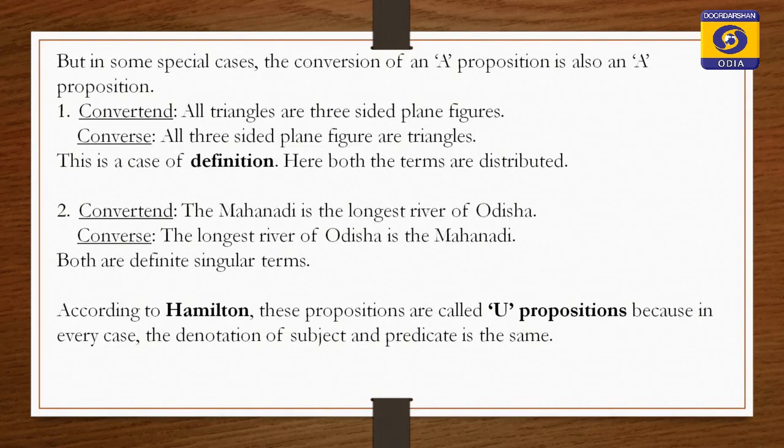So, Mahanadi, here the entire denotation is confined to only one river. The longest river of Odisha, here also the entire denotation is confined to only one river, that is Mahanadi. So, we can interchange their position without changing the meaning of the proposition. Now, this is your A proposition.